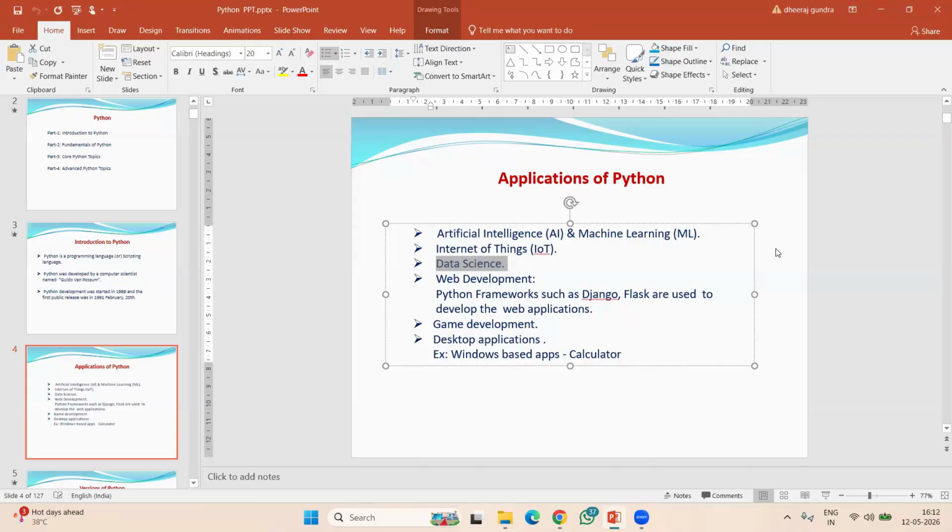In data science we also use Python and Python-related libraries.